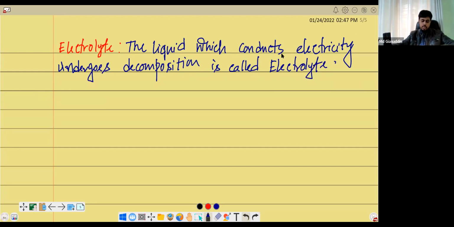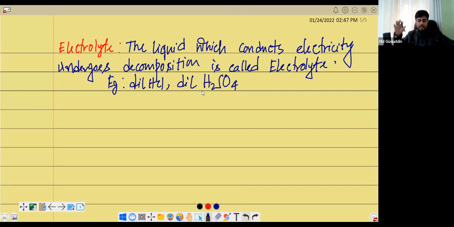So electrolytes are of two types. One is, for example, dilute HCl, dilute H2SO4. So now you are getting my question, why the lemon was added. Unless there is an ion which can carry the electrons, the electrolysis cannot be done.